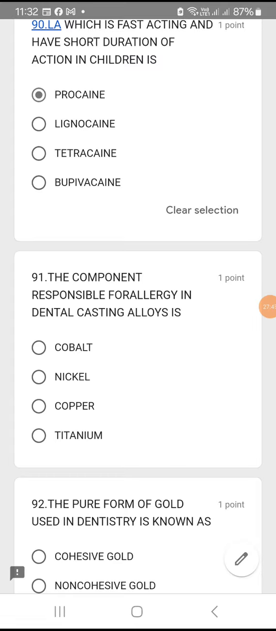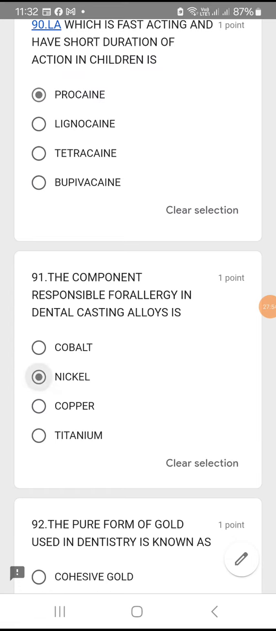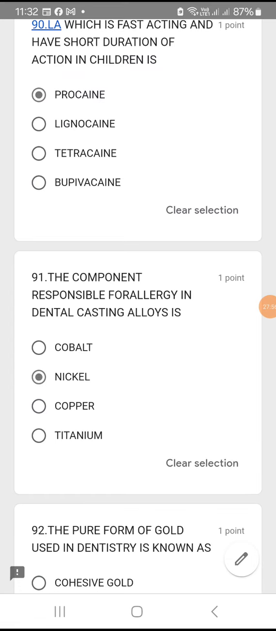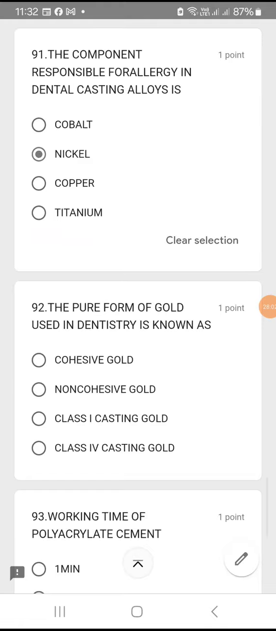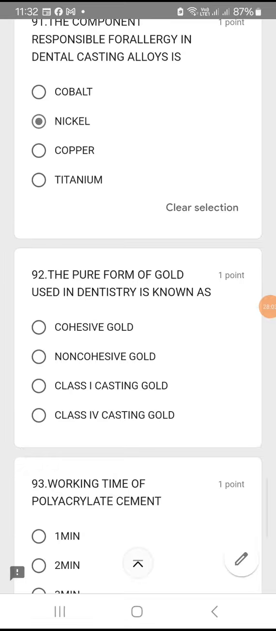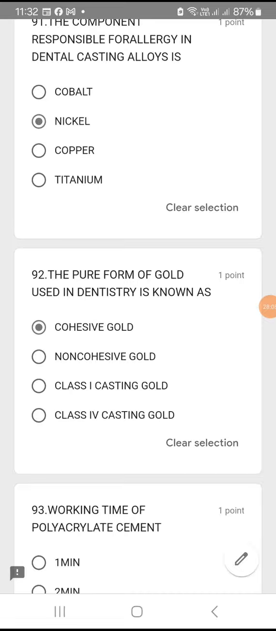91. The component responsible for allergy in dental casting alloy is, okay, allergy connected to nickel. So nickel is the best option. Not cobalt, not copper, not titanium. Nickel always has a tendency for allergy in casting alloy. Question number 92. The pure form of gold used in dentistry is known as cohesive gold.